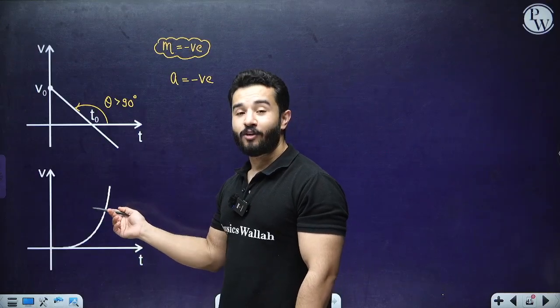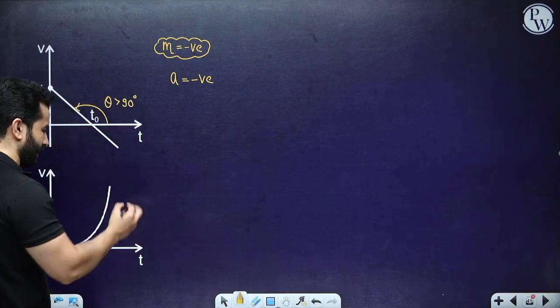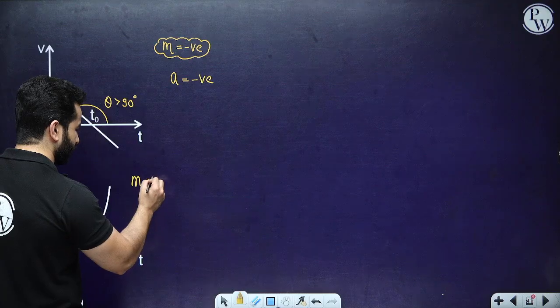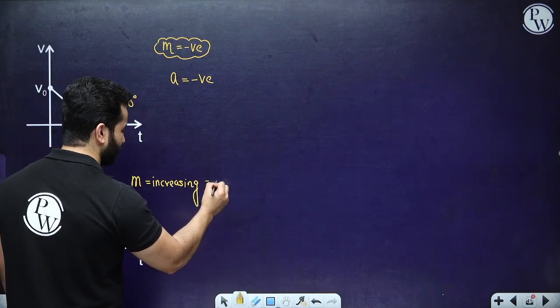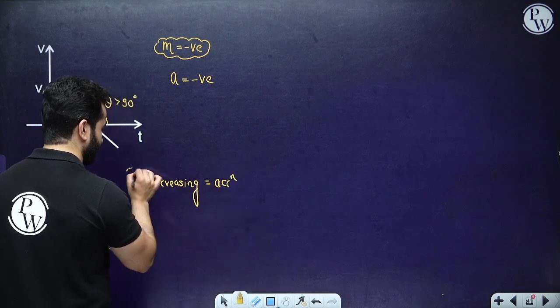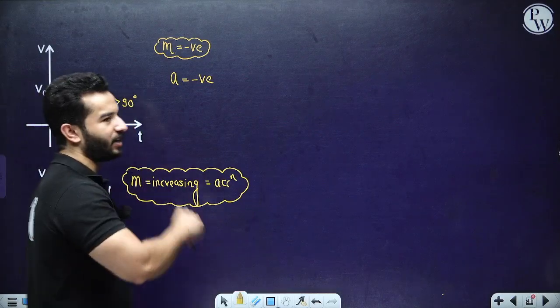What about this one? Velocity is increasing and acceleration is also increasing because the slope is increasing. Over here, the slope is increasing, and slope is nothing but acceleration. So this means that acceleration is increasing. So this is also non-uniform motion and non-uniformly accelerated motion.